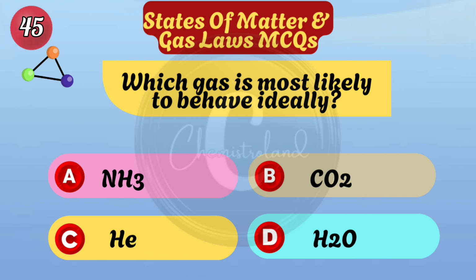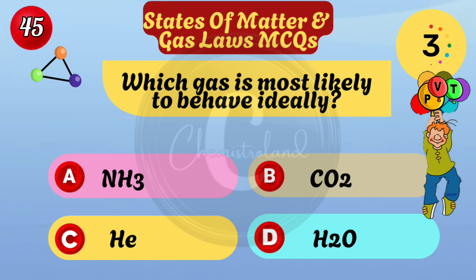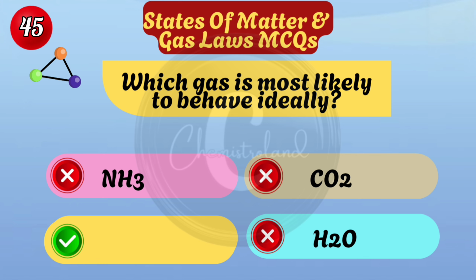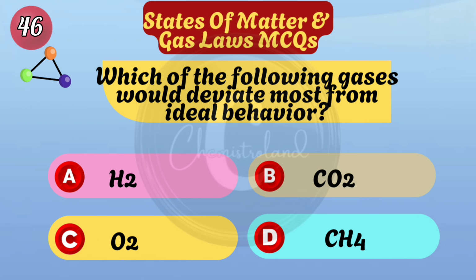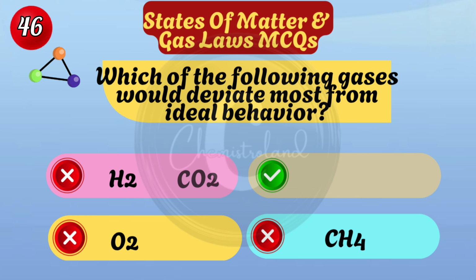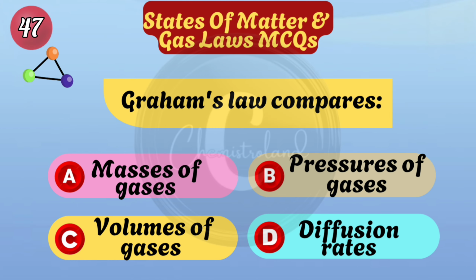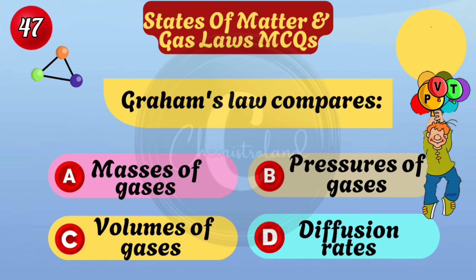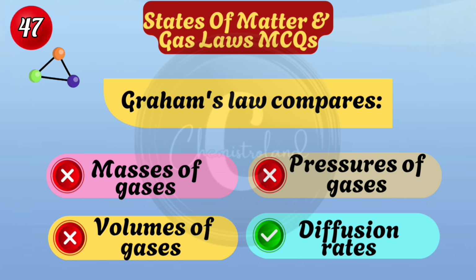Which gas is most likely to behave ideally? Helium gas. Which of the following gases would deviate most from ideal behavior? Carbon dioxide. Graham's law compares diffusion rates.